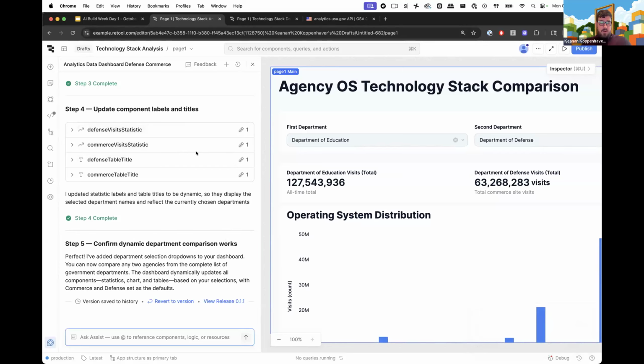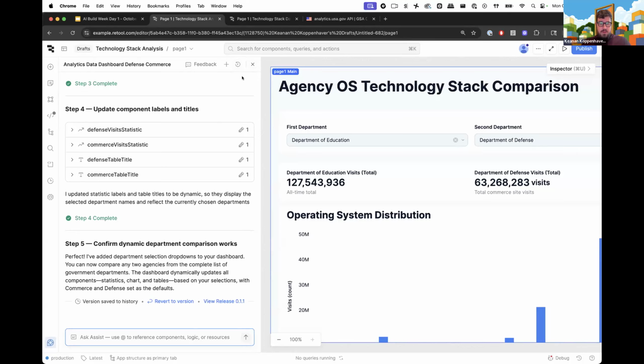This is still very early days on Assist. And so you'll notice that as you go down here, there is a little thumbs up and thumbs down icon that appears. If you get a response from Assist that's really quite good, I would please ask you to click on that thumbs up. And likewise, if you get something that really just doesn't work, or it doesn't show you what you were expecting to see, click on that thumbs down. Our team watches that feedback very closely, and it allows us to tune how we interact with the underlying AI models to make Assist even better at building apps in Retool that people like to use.